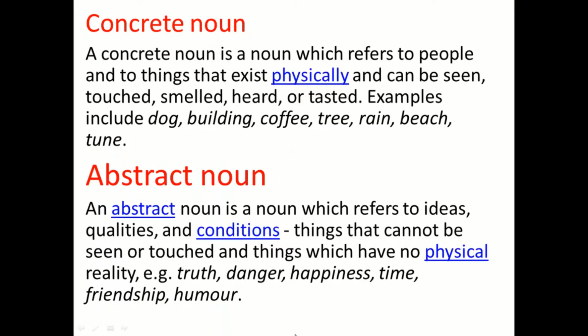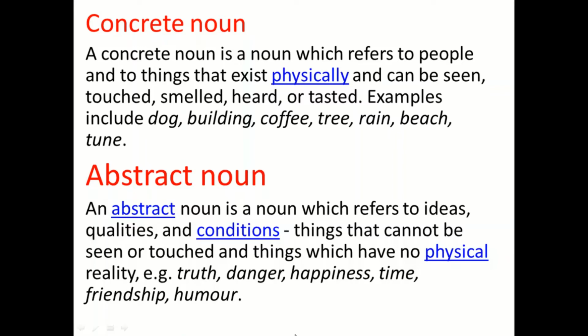Concrete noun. A concrete noun is a noun which refers to people and to things that exist physically and can be seen, touched, smelled, heard, or tasted. For example, dog, building, coffee, tree, rain, beach, tune. So something that you can touch, you can feel, you can see, called concrete noun.